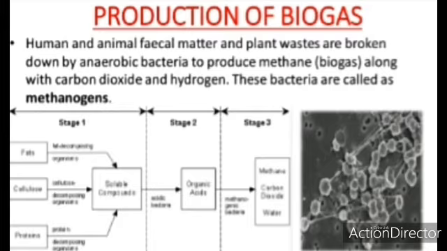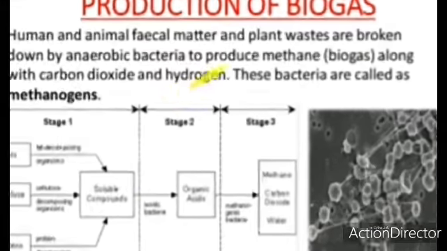which we get from the breakdown of organic matter. Human and animal fecal matter and plant wastes are broken down by anaerobic bacteria to produce methane, which is a biogas, along with carbon dioxide and hydrogen. These bacteria are called methanogens.